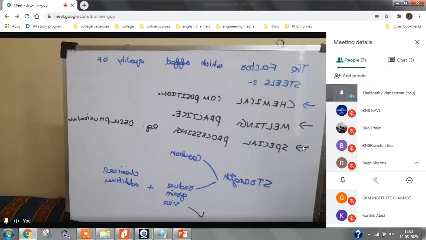If you are increasing the strength of steel, then the thickness of the plating can decrease. If the thickness of the ship plating decreases, what will happen to the weight of the ship? The weight of the ship will decrease. If the weight of the steel decreases, we can carry more cargo, and the price of the ship will decrease. So that is the advantage of increasing the strength of steel. I'll repeat again. If you are going from normal steel to high tensile steel by all this process, you are reducing the material cost and you are reducing the weight of the ship.